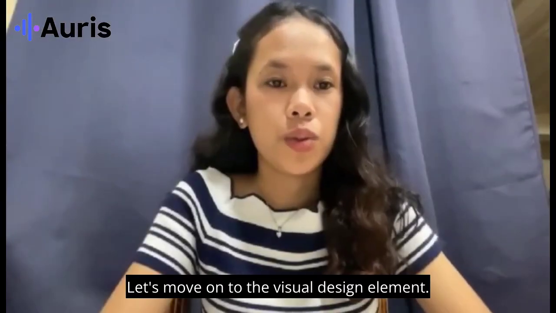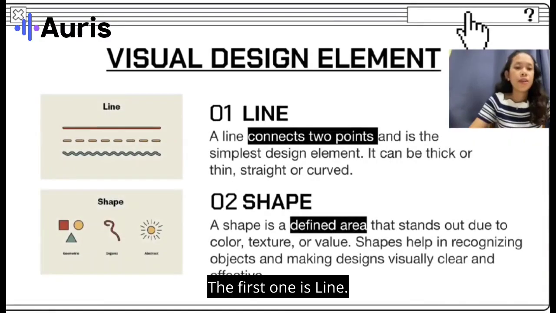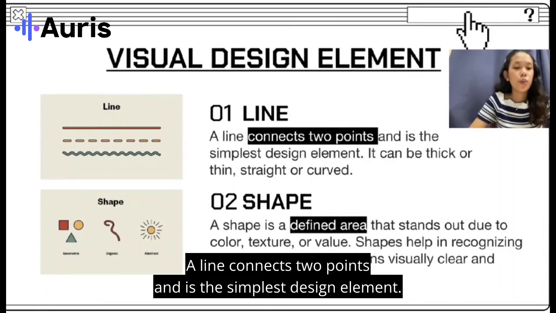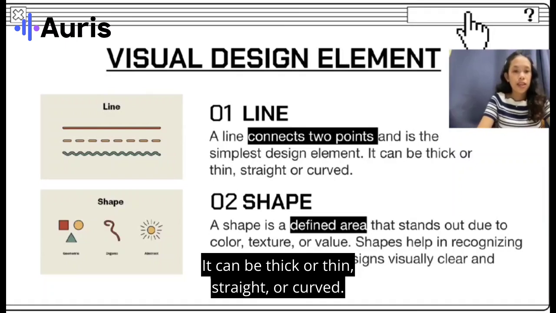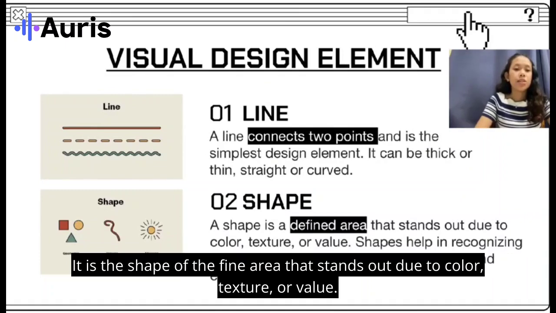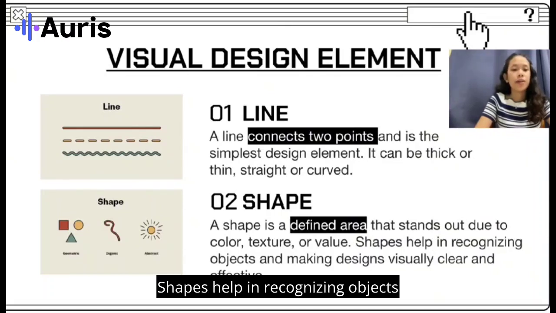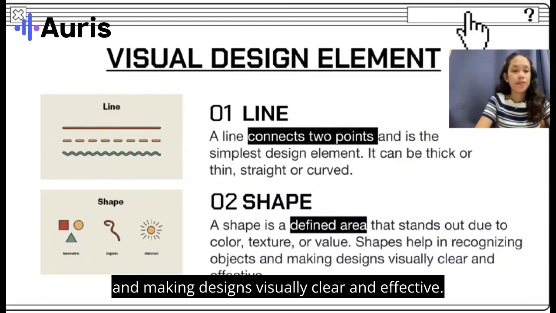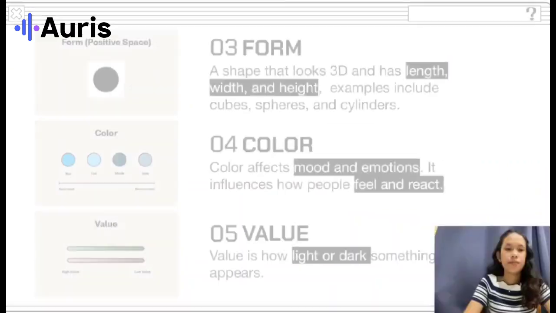Let's move on to visual design elements. The first one is line. A line connects 2 points and is the simplest design element. It can be thick or thin, straight or curved. The second one is the shape. It is a defined area that stands out due to color, texture, or value. Shapes help in recognizing objects and making designs visually clear and effective.